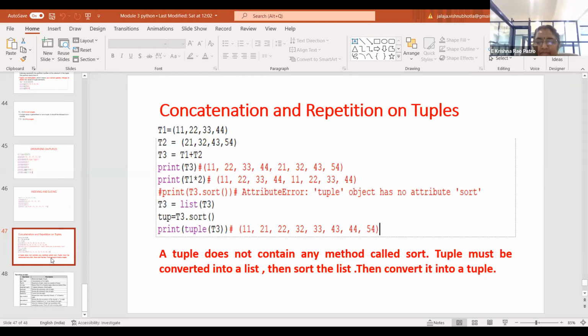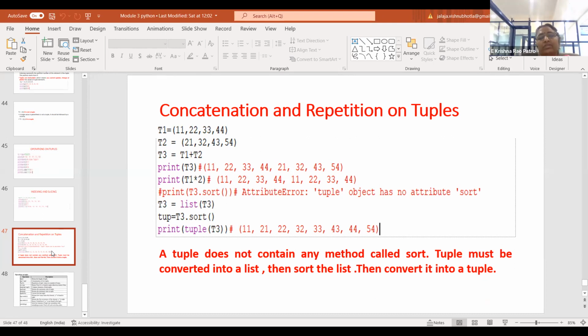What are subscript methods? Not subscript methods. I'm saying whatever the square brackets which you are using to access the elements of a tuple or a list, it is known as a subscript. Okay. The square brackets which you are using to access the elements of a list or a tuple, it is known as subscript. Okay, fine.